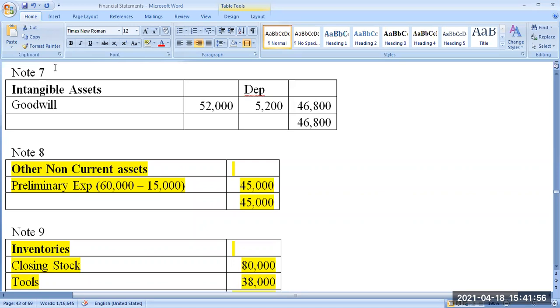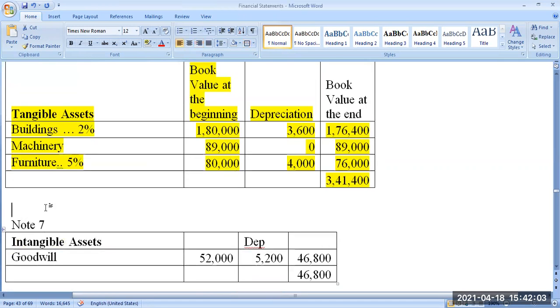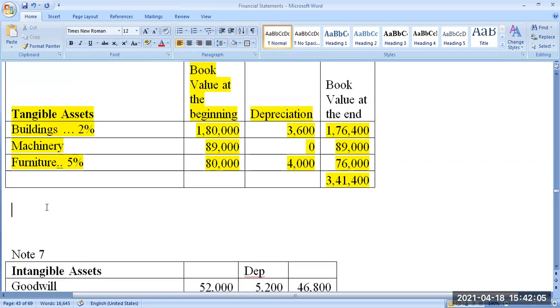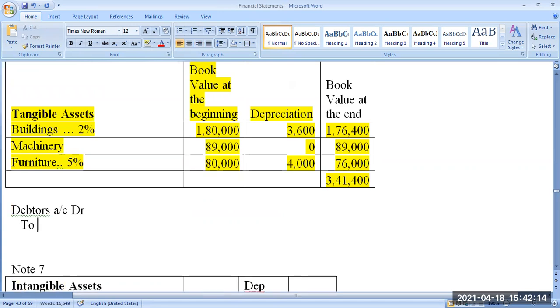Why are the people debtors for us? They have already taken goods from us; we sold goods to them. Suppose you are selling goods to a debtor, a customer. What entry will you make? Debtors account debit to sales, or the name of the person, Mr. D account debit to sales.